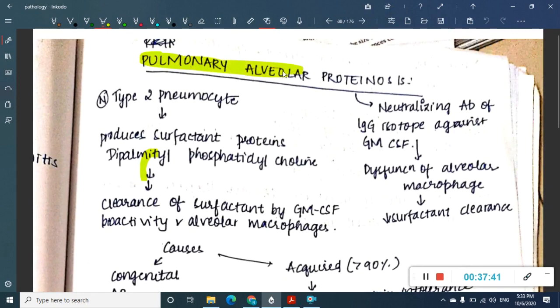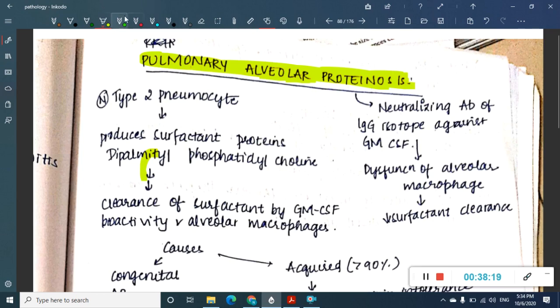Among all those which I have told now, this is something which is a little more common than others. So, pulmonary alveolar proteinosis. What is this pulmonary alveolar proteinosis? This is something which runs in families sometimes. It is a genetic disorder, or actually it can be genetic or it can be acquired also. But before that, it is an immunological disorder where there is production of antibodies against granulocyte monocyte colony stimulating factor.